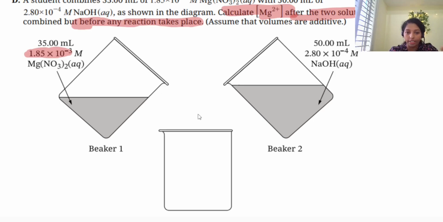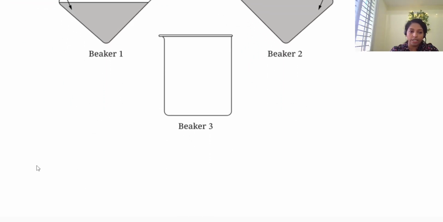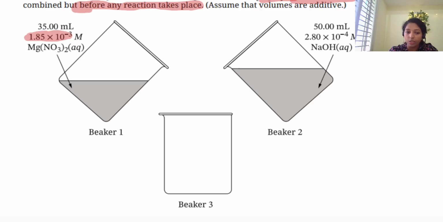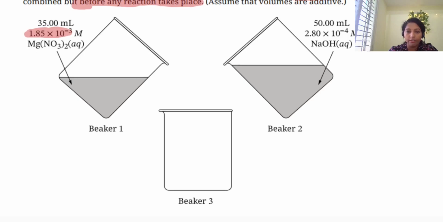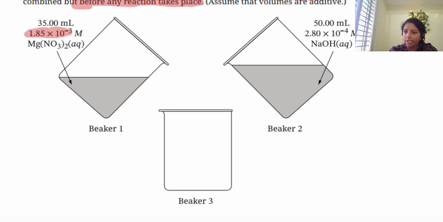Because we are adding extra volume, so your volume is changed, so definitely the magnesium nitrate concentration is not the same. Okay, so how do you calculate the magnesium concentration? Number of moles divided by volume. Or here you don't even need that, just think about M1 V1 equal to M2 V2, right? In that way it may be easy. In that way you can simply calculate. We are just diluting, right?